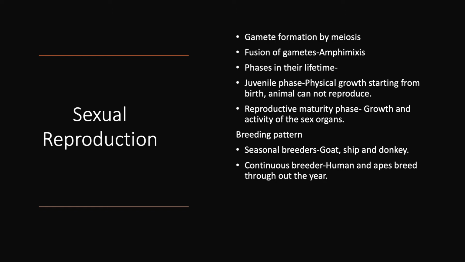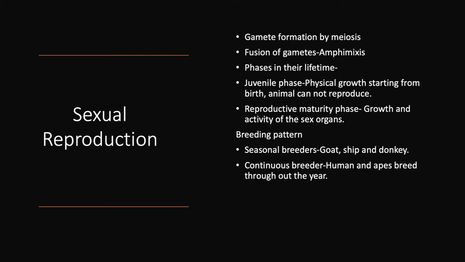There are two phases in the lifetime of higher animals that undergo sexual reproduction. The first phase is the juvenile phase, the phase in which physical growth is completed. The second is the reproductive phase, in which the reproductive organs mature and are prepared for the process of reproduction. So that phase is called the reproductive maturity phase. It comes at puberty.